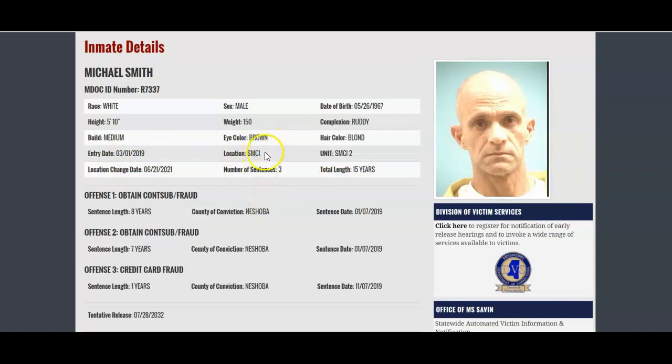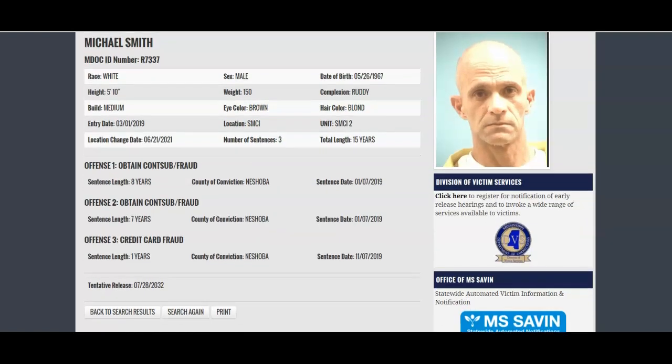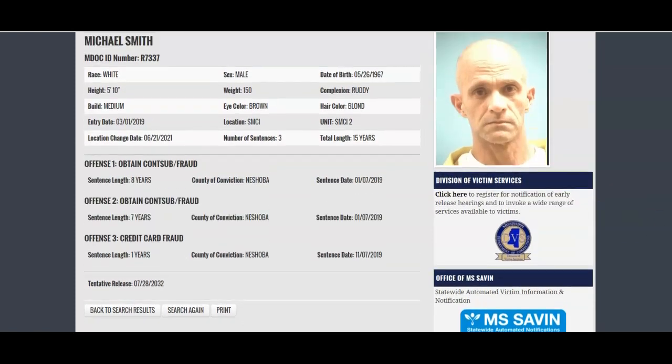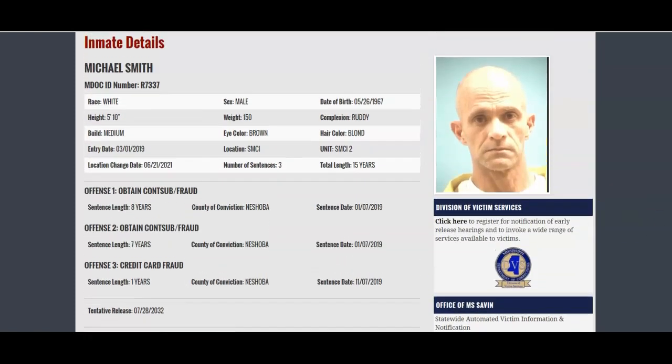Again, no link to that, though we do have a link on our page at Inmate Search Info if you're trying to find contact information or how to get in touch with the prisoner. So that could be helpful to you.